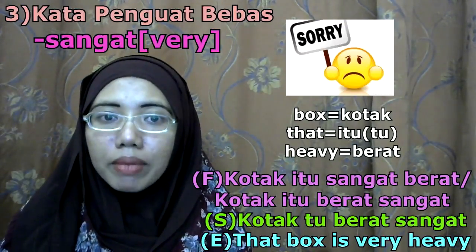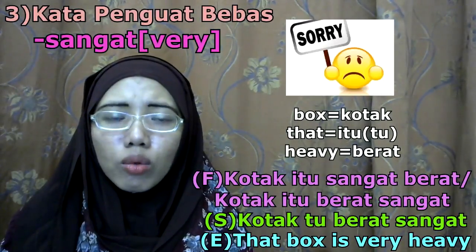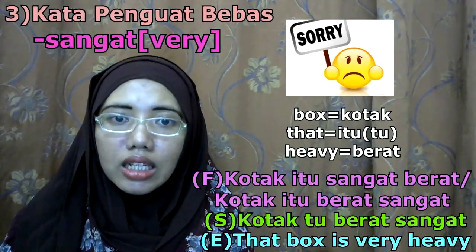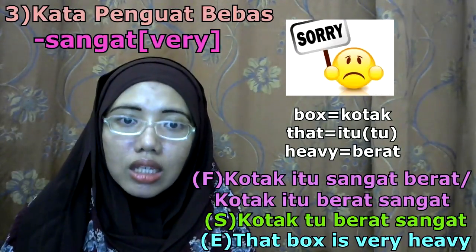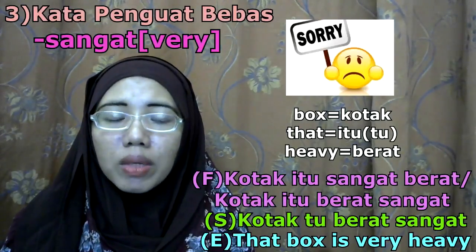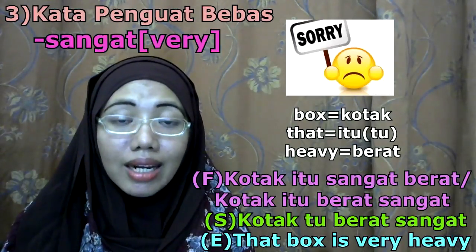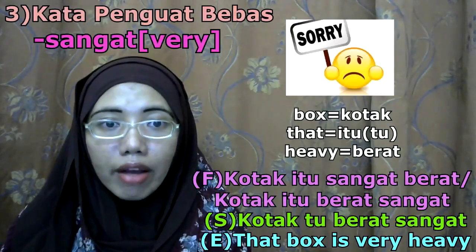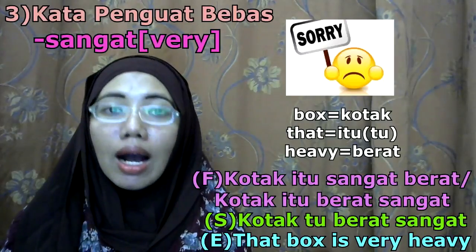So about sangat, I give an example here. Kotak itu sangat berat. Kotak itu sangat berat. Or kotak itu berat sangat. Kotak itu berat sangat. So in English, that box is very heavy. So kotak is box, itu is that, sangat is very, berat is heavy. So for speaking, we just prefer to say kotak tu berat sangat. Kotak tu berat sangat. Itu we shorten to tu, and sangat we prefer to use at the back of the adjective instead of at the front. But for formal Malay, both are correct.